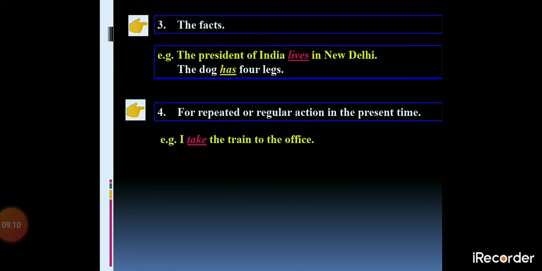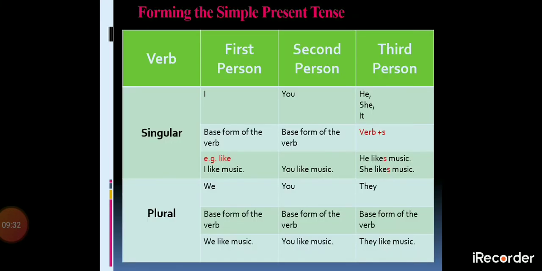So whenever any of these 4 points comes, you could consider the sentence might belong to the simple present tense. Again I repeat: universal truth, habit, facts, repeated actions or regular actions. So all these things come under the simple present tense.